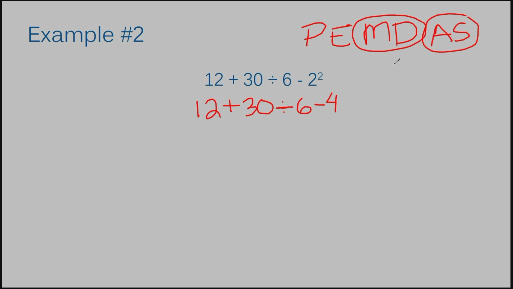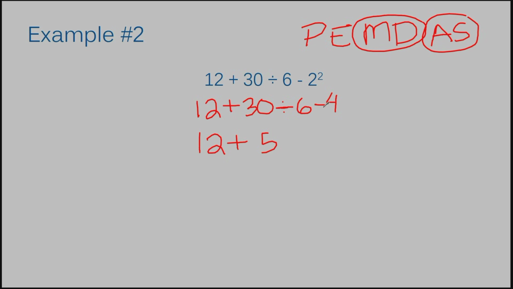No, I don't. Now, I check my new problem for multiplication or division. Does not matter which one comes first. Okay, I'm going from left to right. Okay, I have some division. It's the very first thing I've come in contact to that's either multiplication or division, so I need to solve it right now. Let's rewrite the entire problem except for 30 divided by 6. That will be written down as its answer. Okay, so that's 12. It just comes down. Plus, what's 30 divided by 6? 5.